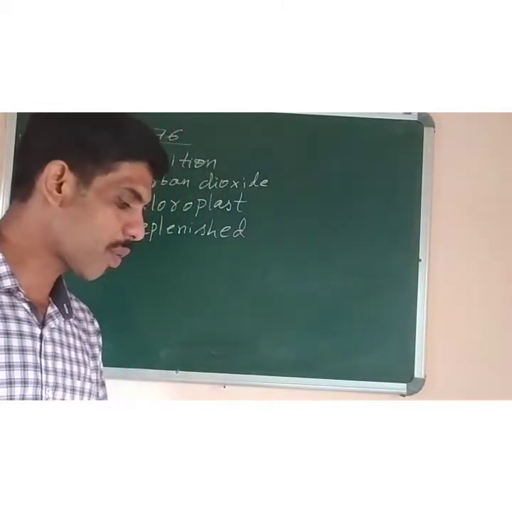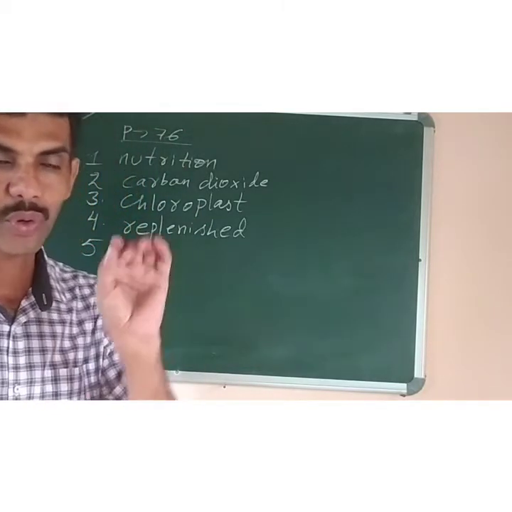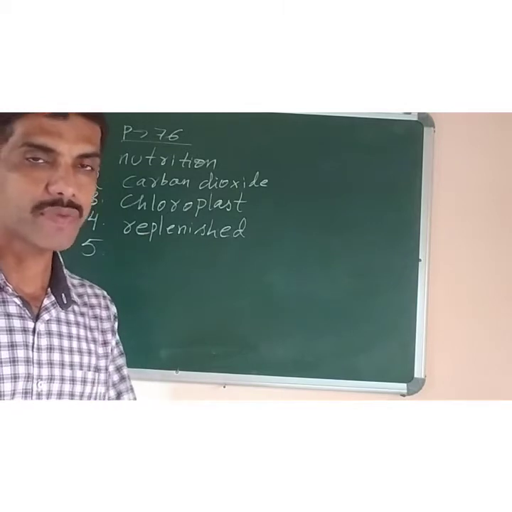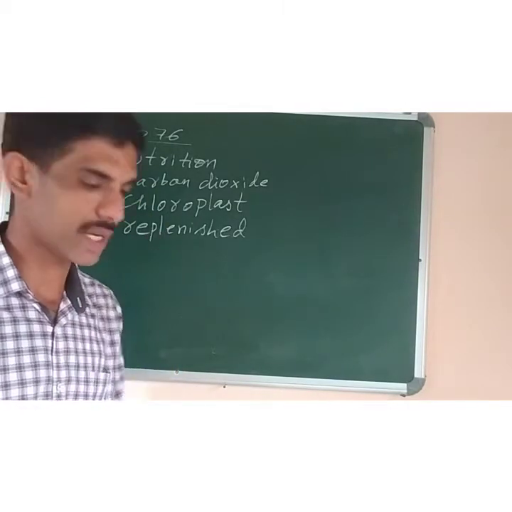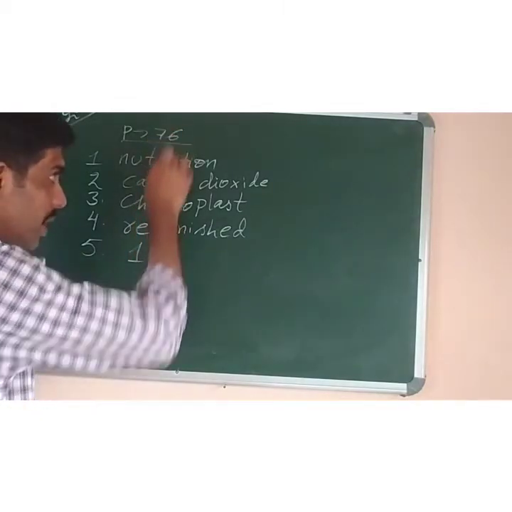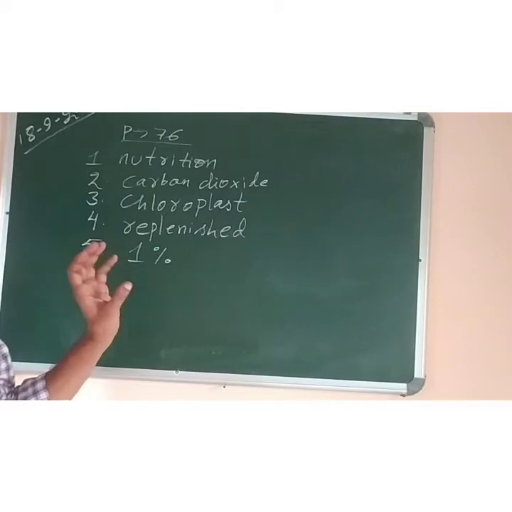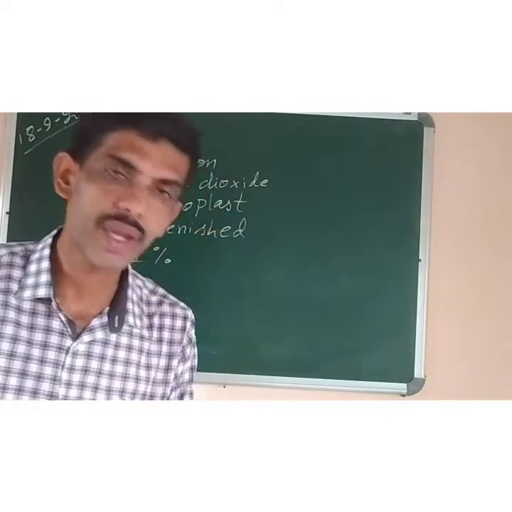And the last question, number 5. Only dash of the water absorbed by the roots is utilized in photosynthesis. It means out of the total amount of water absorbed by the roots, only 1%, not 100%. That 1% is the correct answer. So you can write these answers in your copy, and this fill in the blanks also in your copy as homework. Okay.